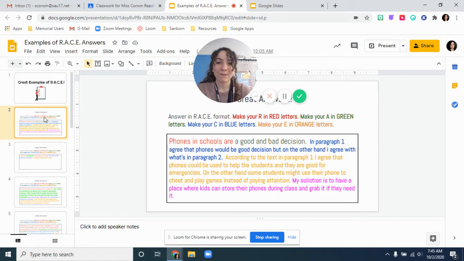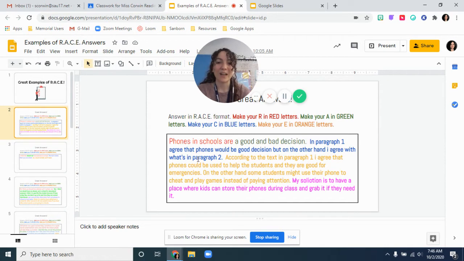This person says, phones in school are a good and bad decision. So they have turned that question around, and then they answered it. So I have my R for reverse your question or rephrase your question, and A for answer your question. Then in paragraph 1, chef's kiss, love that. They are already citing the evidence. They are citing the article that they used.